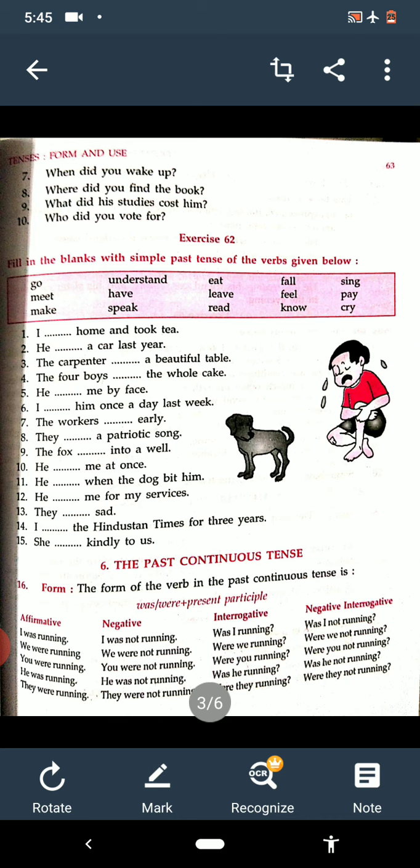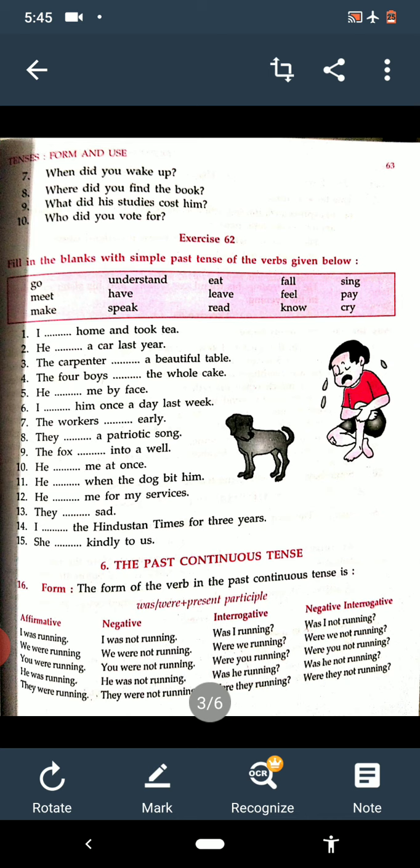Subject plus was or were, as per the need of the subject. If the subject is singular, then was. If the subject is plural, then it is were. Okay? Now see the examples of affirmative.